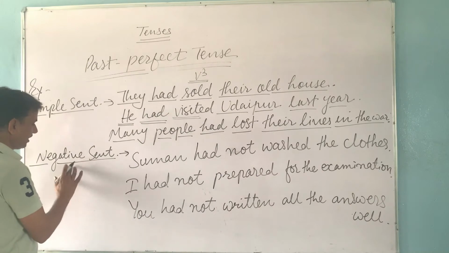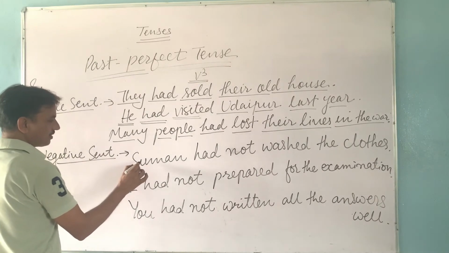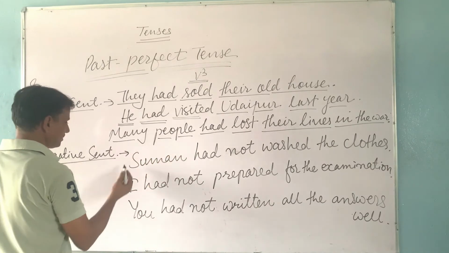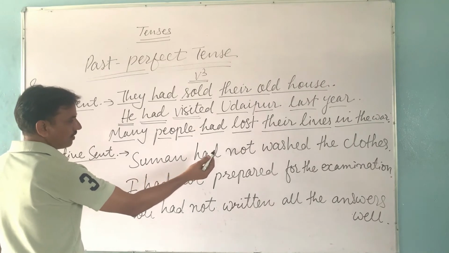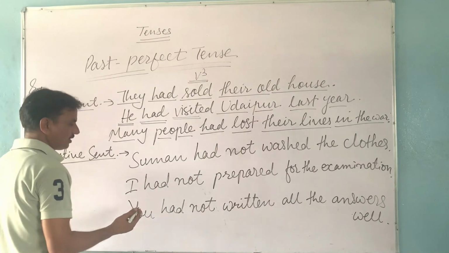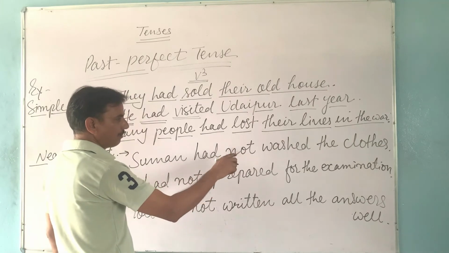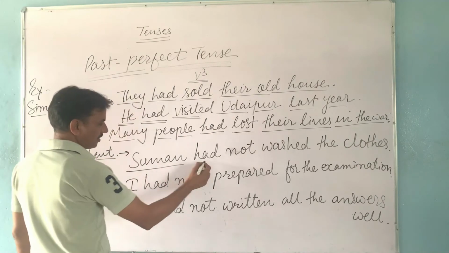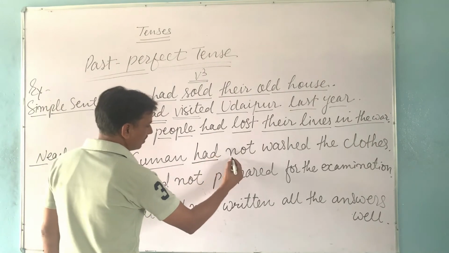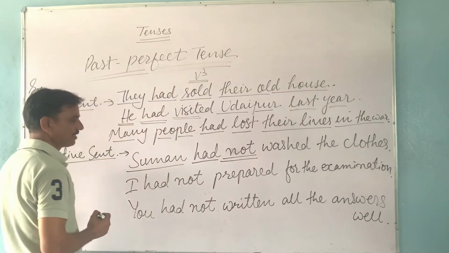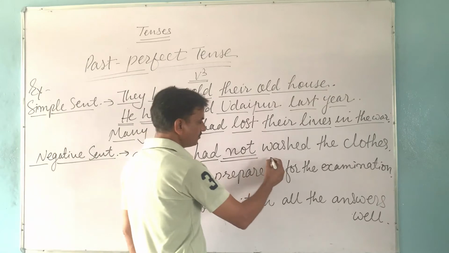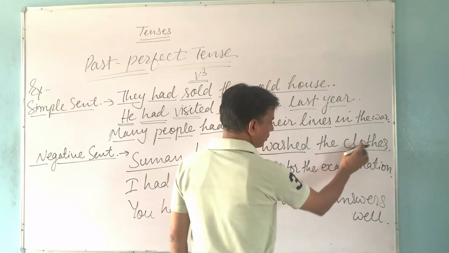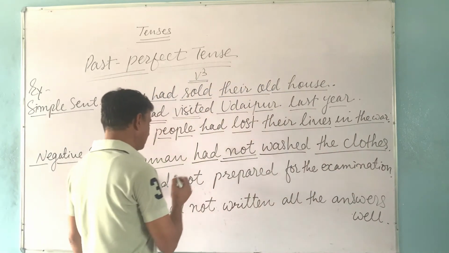In a negative sentence, we follow the structure of subject plus had plus not plus third form of the verb, object, other words and full stop. We take these examples. Suman had not washed the clothes. It means the action of washing the clothes was not completed in the previous or past period. Suman is a singular subject noun, had is the helping verb, and after the helping verb we have to use not in a negative sentence. Then the third form of the verb, then the object. The clothes are the object, and in this sentence there are no other words.